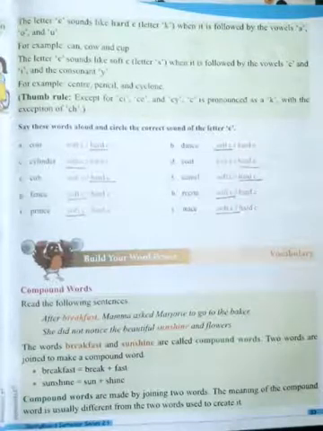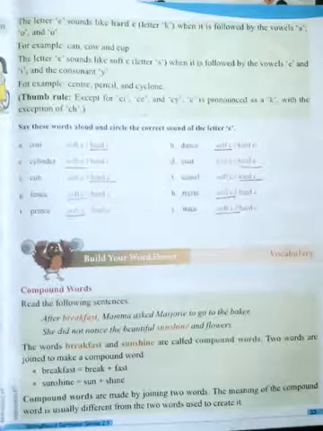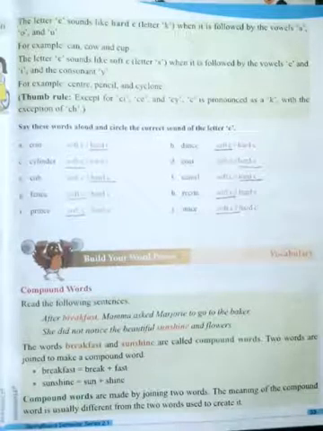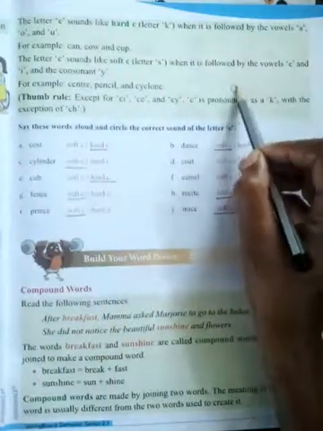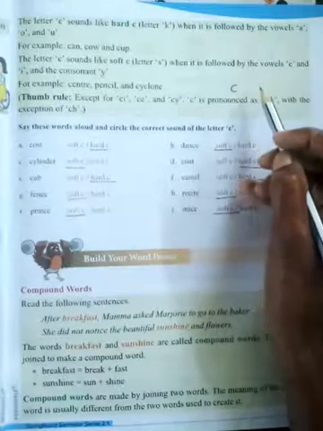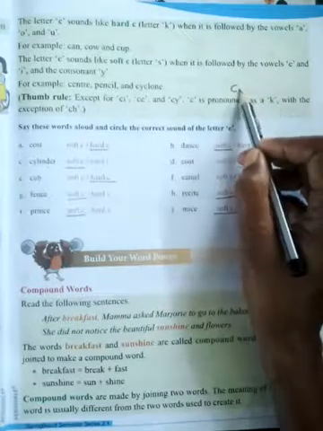Sometimes the consonant Y will be there. I will show you one example. Center, C-E-N-T-R-E. See here children, center. After the C, E is there.